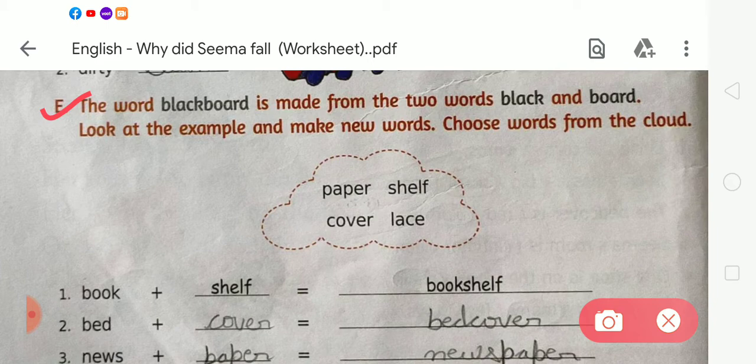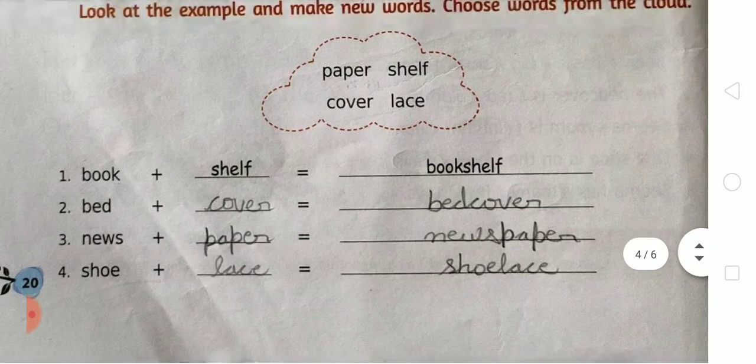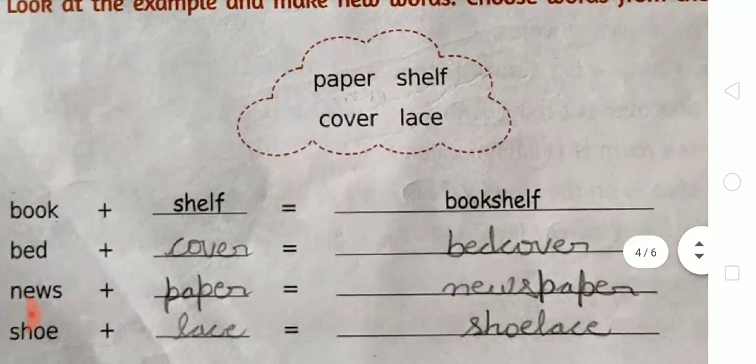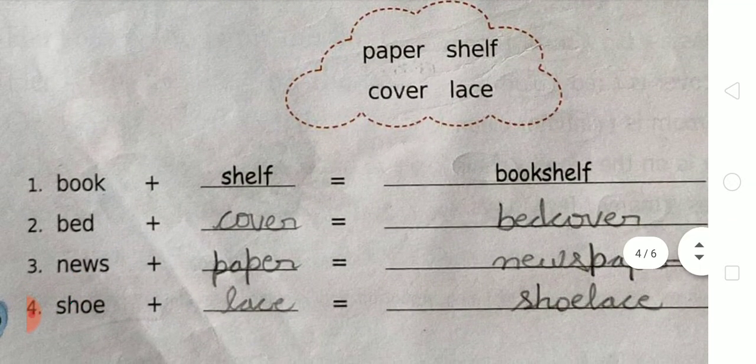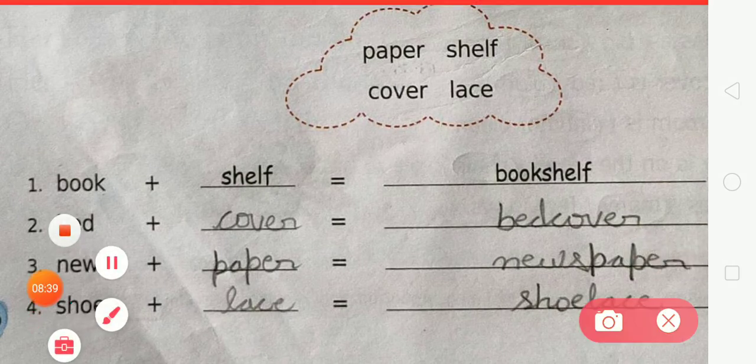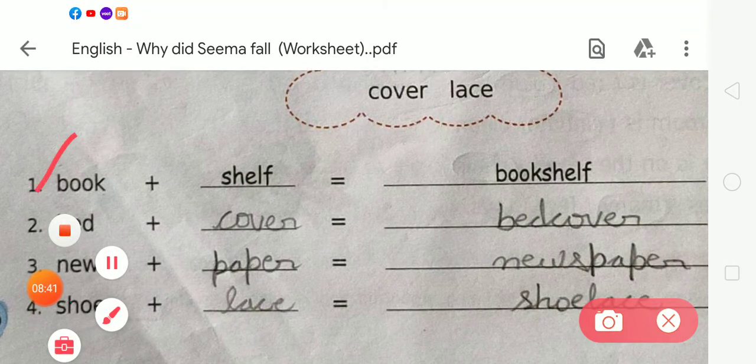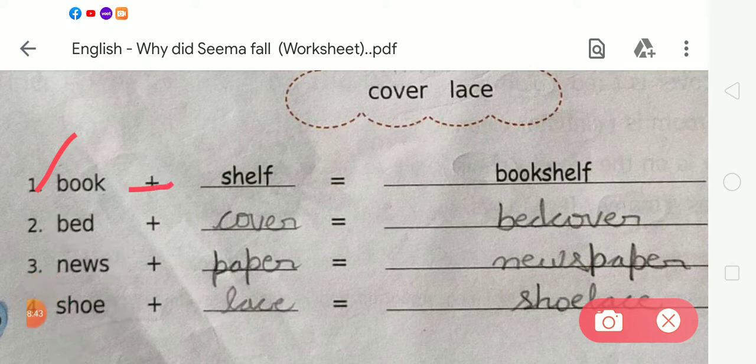Okay. Here we can see there are some words in the cloud. We have to choose the correct word and after that make a new word. Number 1 is book, and there is book plus shelf. It becomes bookshelf. BOOK, book, SHELF, shelf. Bookshelf.